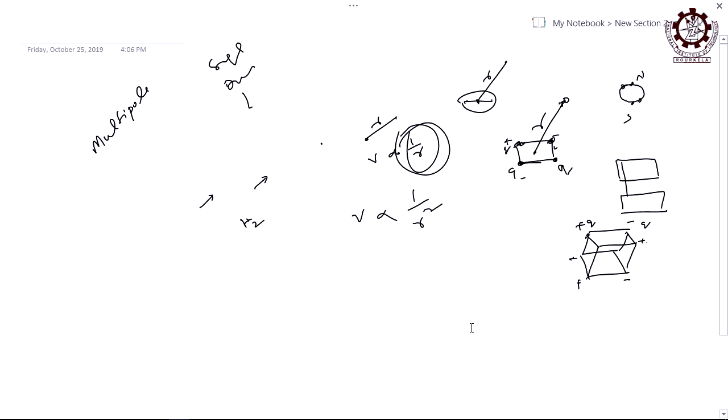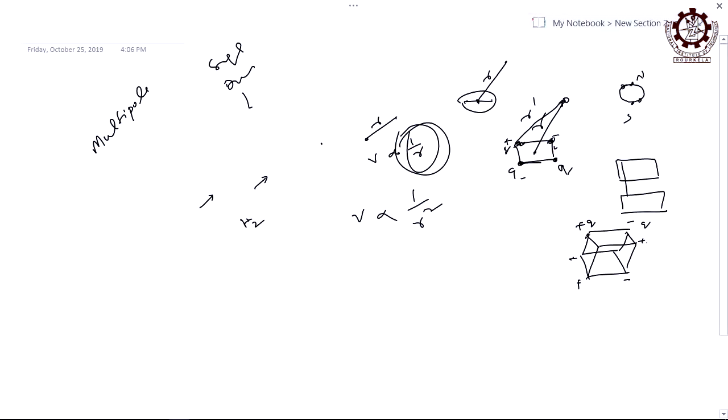So, with respect to each quadrupole charge, is the distance to the point the same or different? There are 4 charges and the point is 1. With respect to those 4 charges, is that point at a different distance or the same distance? Different distance, but you have to express it in terms of r only, then only you can get a relation for r. For example, if I tell this distance is r prime, this distance is r double prime, this distance is r triple prime and this distance is r 4 prime, you will get 4 distances.